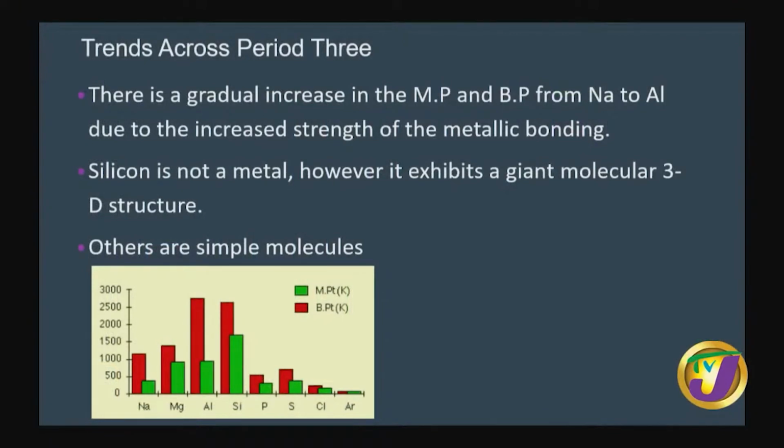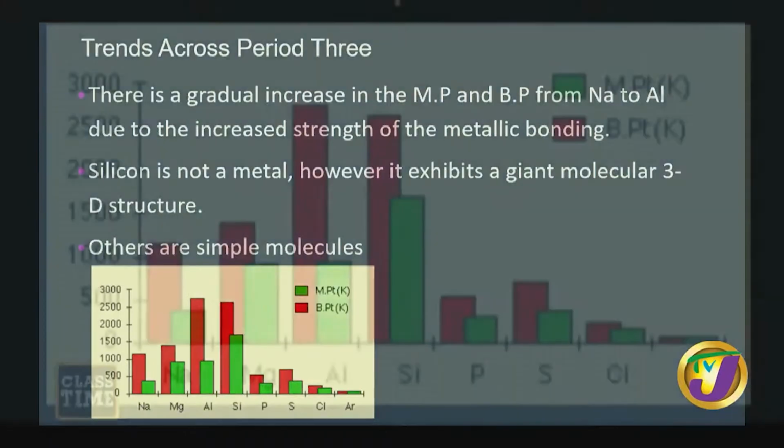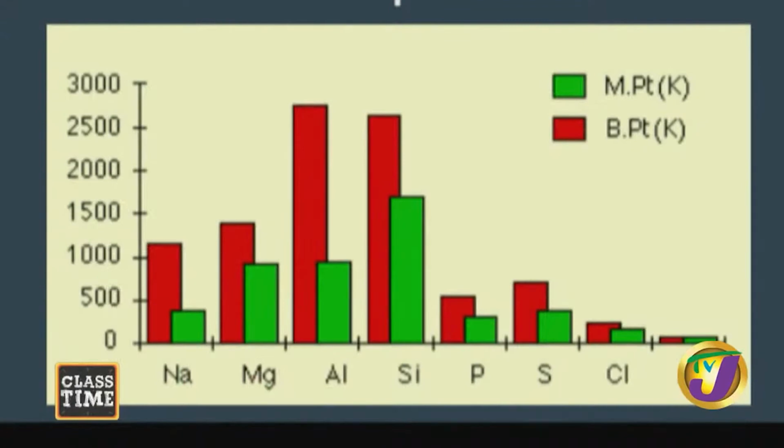Now, silicon is a non-metal. It exhibits covalent bonding, while sodium, magnesium, and aluminum exhibit metallic bonding. So one would expect that the metals would have a higher melting point and boiling point than the non-metal, which would make sense. But earlier I had mentioned that there are some covalent compounds that have higher melting and boiling points than metals, and that's because of the type of covalent bonding that they display.